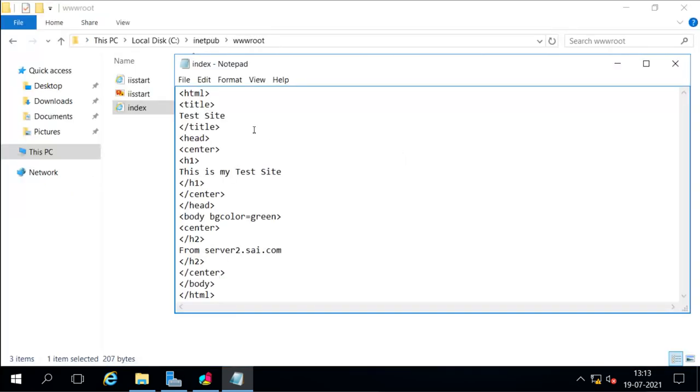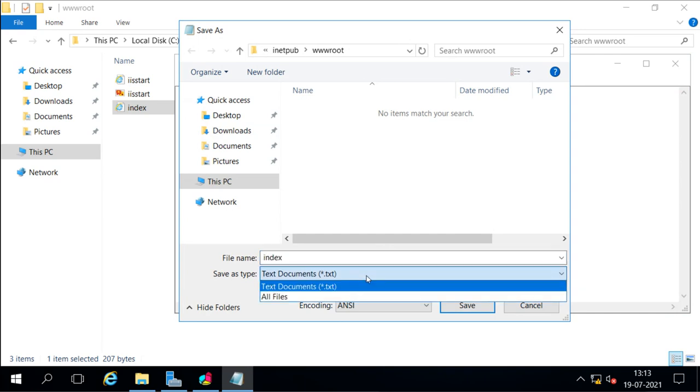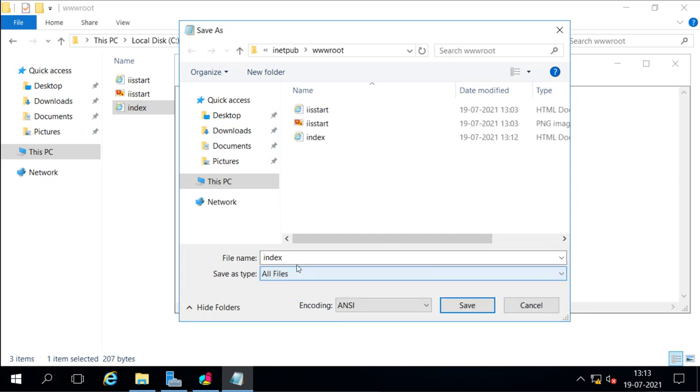So what I did, I just created a simple page here, and I saved it with the name index.html. How do you do that? You go to file, select save as, select all files, and then give the name index.html. Our IIS web server accepts the name index.html as a home page.